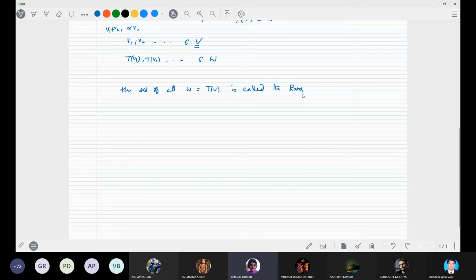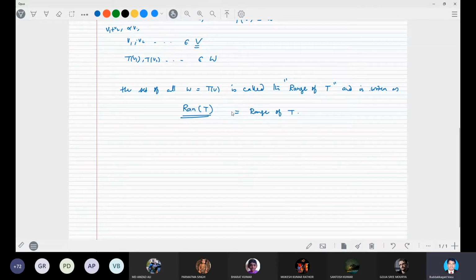The range of T, right? It is written as RAN of T. RAN of T means range of T.